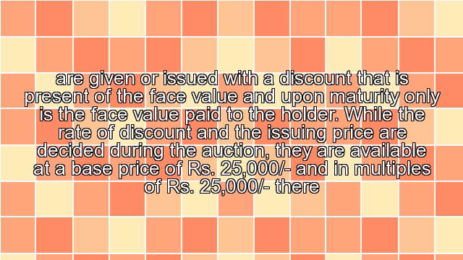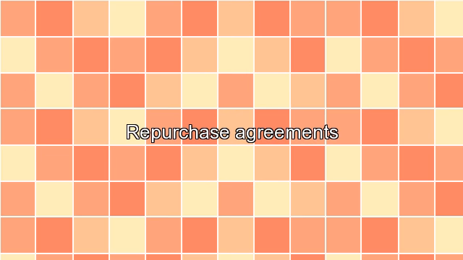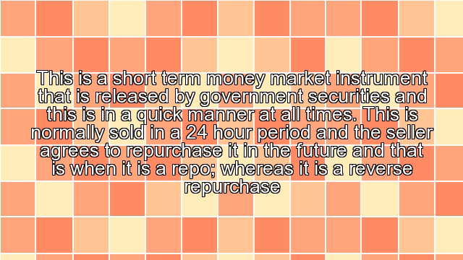While the rate of discount and the issuing price are decided during the auction, they are available at a base price of Rs 25,000 in multiples of Rs 25,000. Repurchase agreements. This is a short-term money market instrument backed by government securities,